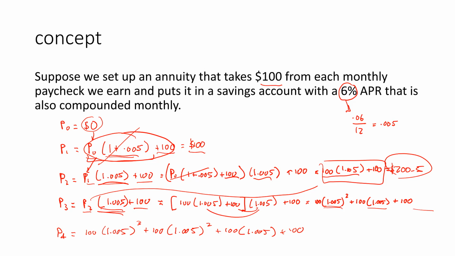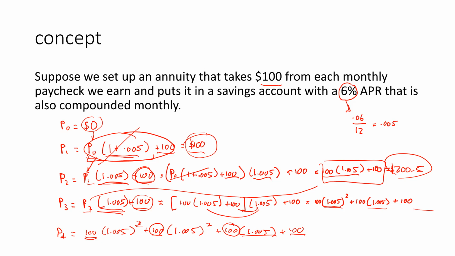Okay? And the reason that this is happening is because this 100 here, that's this 100 that's now gone through 3 iterations of gaining interest. This 100 here, that's this one. Now it's gained 2 months of interest. This 100 here, that's the previous month's 100, gaining only 1 month of interest. And then this 100 here is the constant 100 that we're putting in, hasn't gained any interest yet.